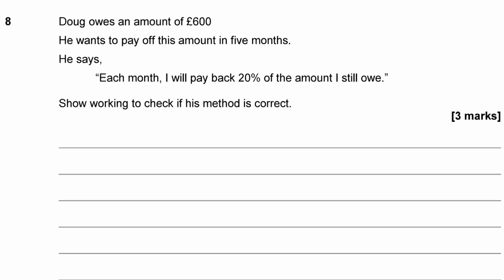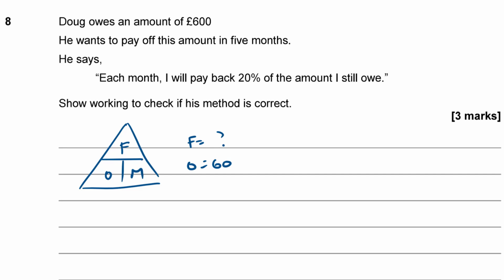I don't think this is going to work, Doug. If you're just paying back 20% of what you still owe, this is a kind of never-ending sum, isn't it? Basically, it's like compound interest, isn't it? So you've got, for percentages, final, original, multiplier. The final is what we're trying to find here. The original is 600, and the multiplier, so if he's paying back 20%, then he's retaining 80% of the value, then, isn't he? So you're basically times him through by 0.8 each time.